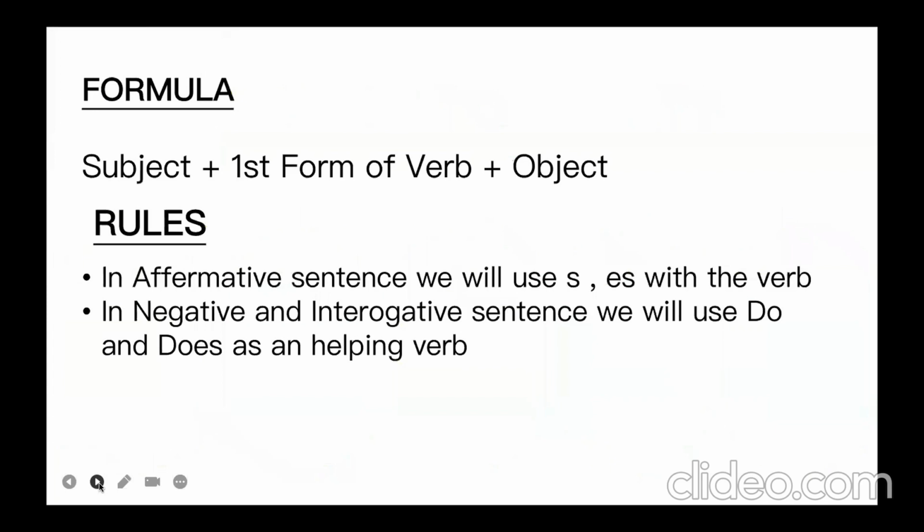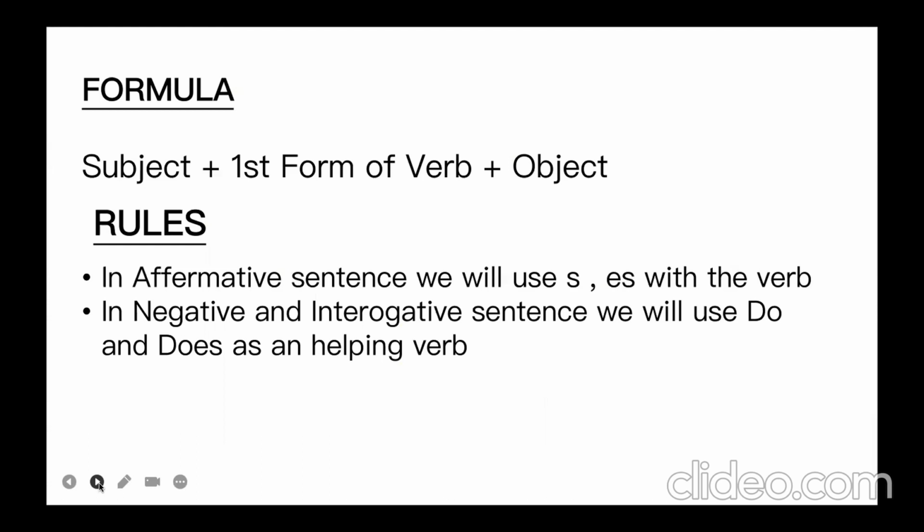Then what is the formula? How can we make a present simple tense? This is the basic formula for affirmative sentences, but for interrogative and negative sentences, we have to use do and does. So what is the formula? Subject plus first form of verb plus object. This is the formula that we should use for making a present simple tense.